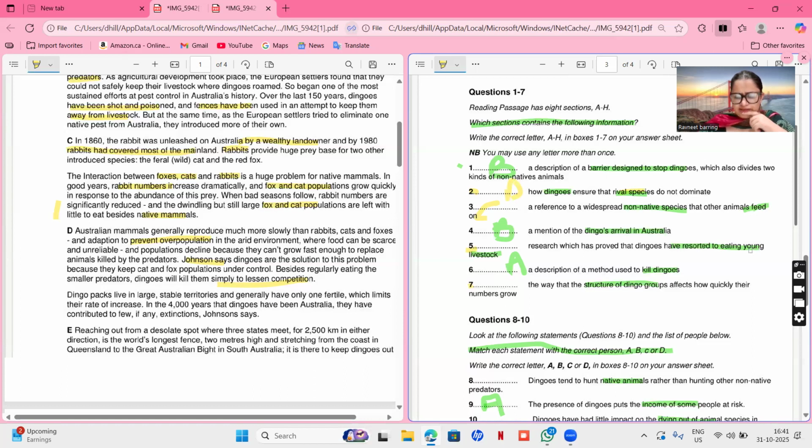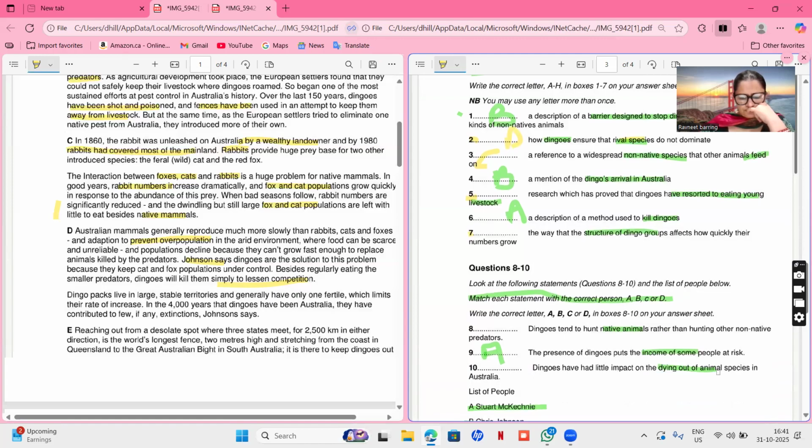So, we're left with eating young livestock and group. Okay. Is it saying anything? Dingo packs live in large stable territories and generally have only one fertile female, which limits their rate of increase.